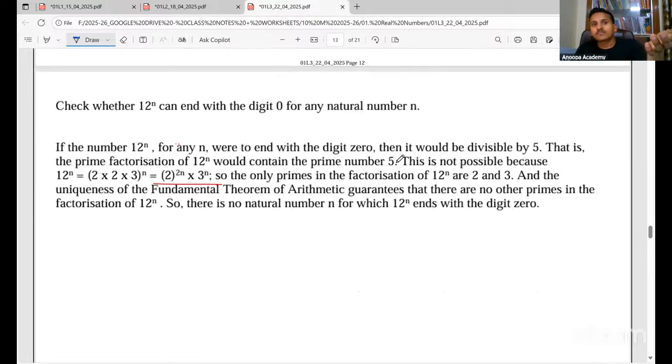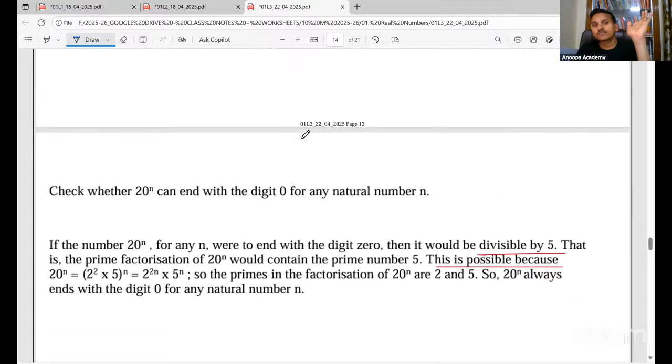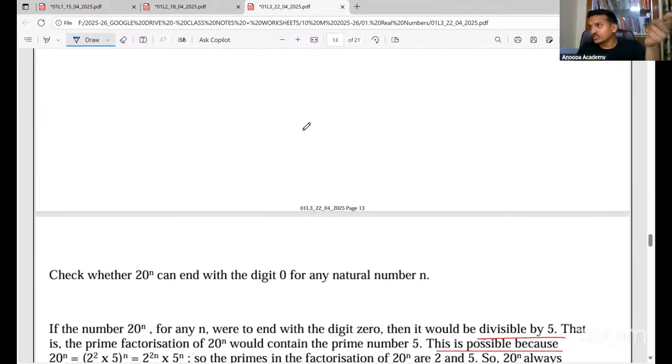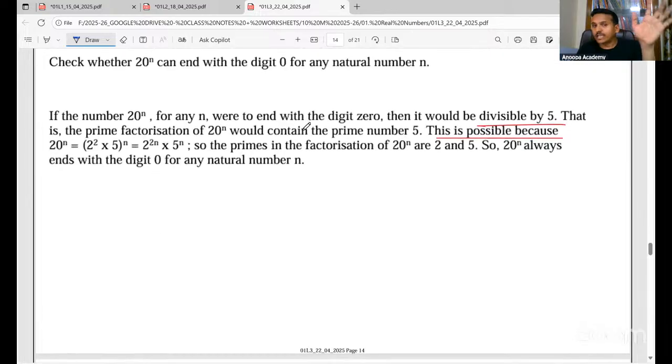Check whether 12 to the power n can end with the digit 0. We have done this in the class. If you have any doubt, you can just watch it. Pause the recording of the class also. You have time, you can watch it.